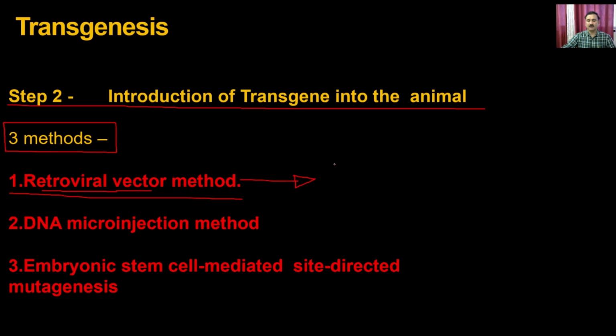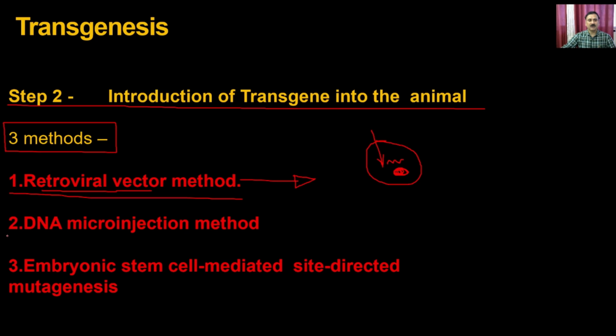Then you take the animal and infect it with this particular type of viral particles. Once there is a viral infection, the virus, under the natural process, inserts the DNA into the cell, and then this DNA goes to the nucleus of the particular cell and integrates into the genome of that particular organism.